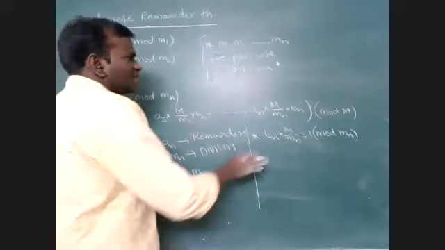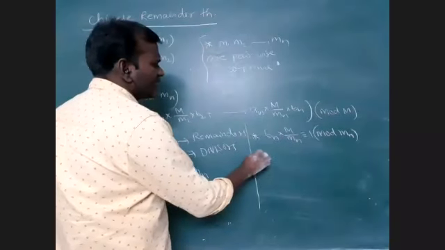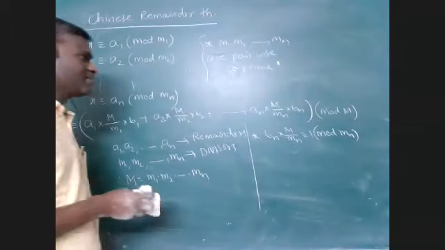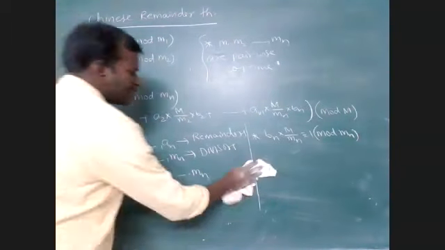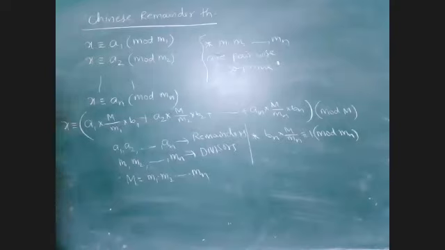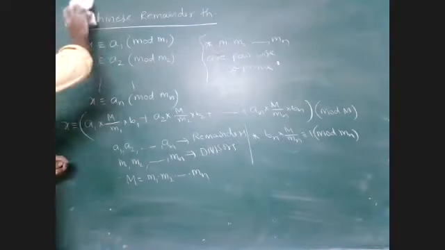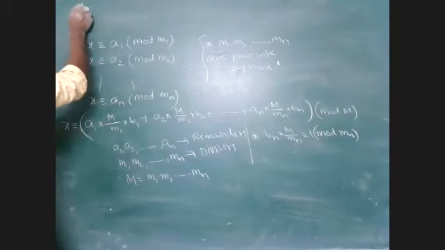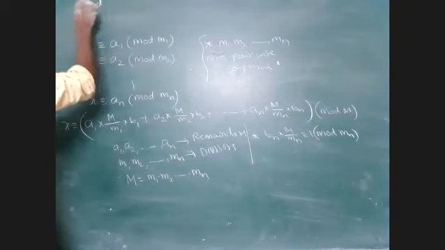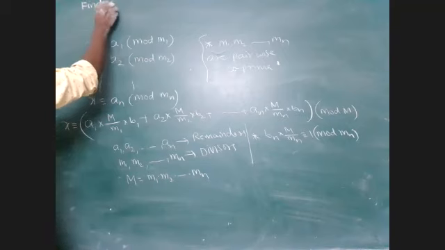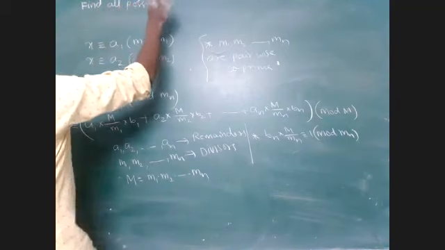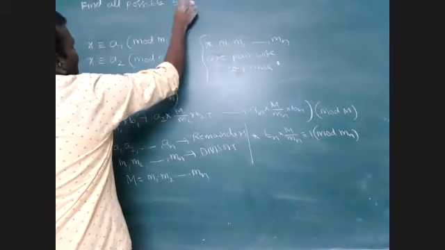So one question I will write here. Try to solve it by using this Chinese Remainder Theorem. I will write the question. Find all possible 5-digit numbers.